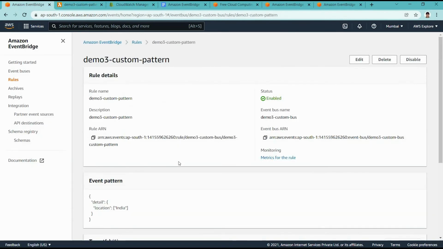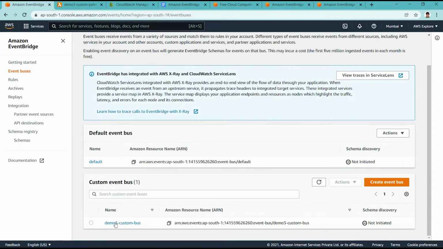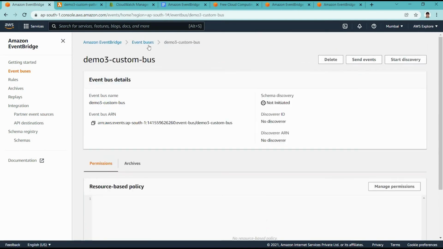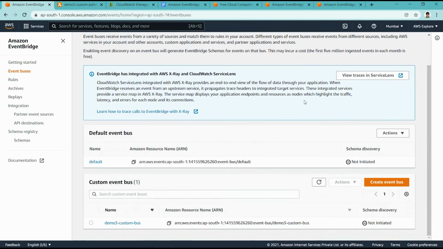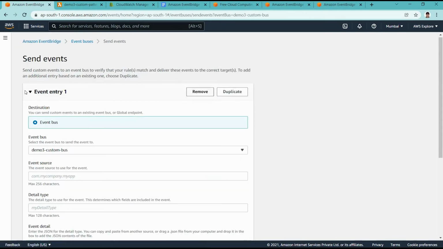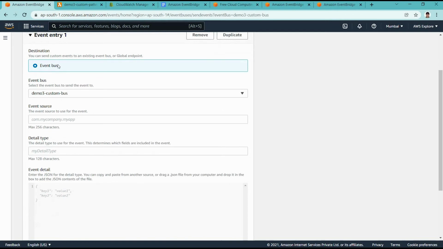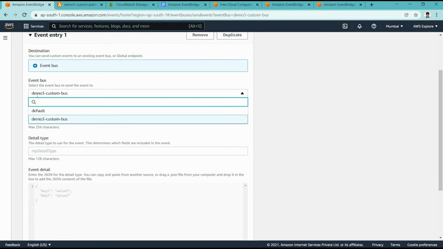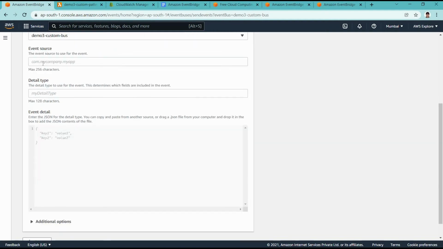So let us go back to the EventBridge event bus, and from that event bus we are going to send an event. We are sending one event using the custom event bus. For the event source we can say manual.